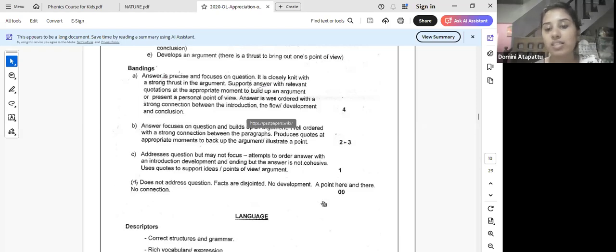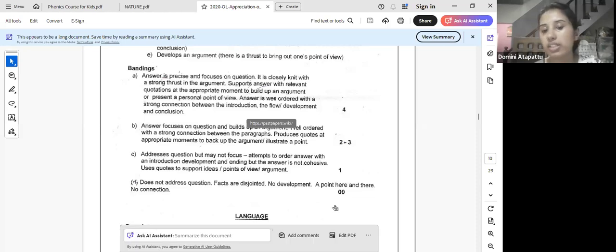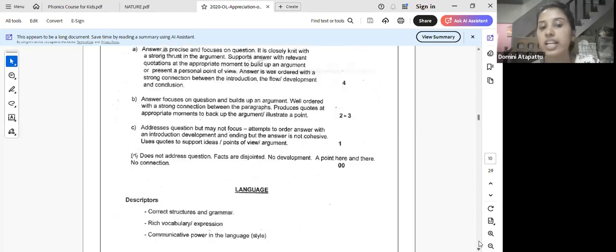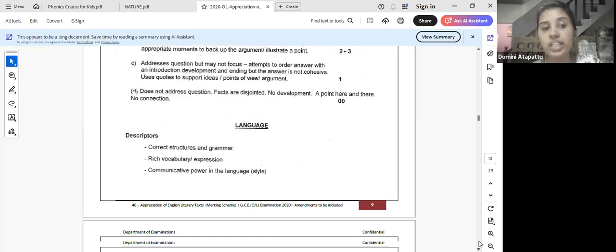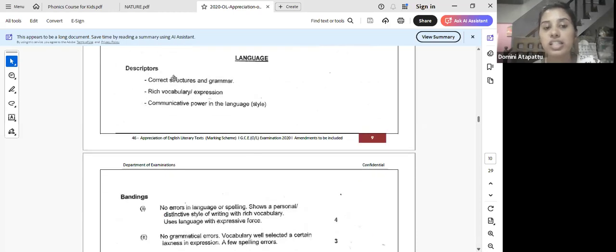Then there's a criteria for 0 also. Does not address the question. Something irrelevant has been written. Facts are disjoint. There's no connection at all. No development. That means no structure. A point here and there, wherever you think, points put in with no connection, then you get only 0. That is you get 0. That means 0 out of 4. Then for language, when it comes to language, these are the areas that they are testing.